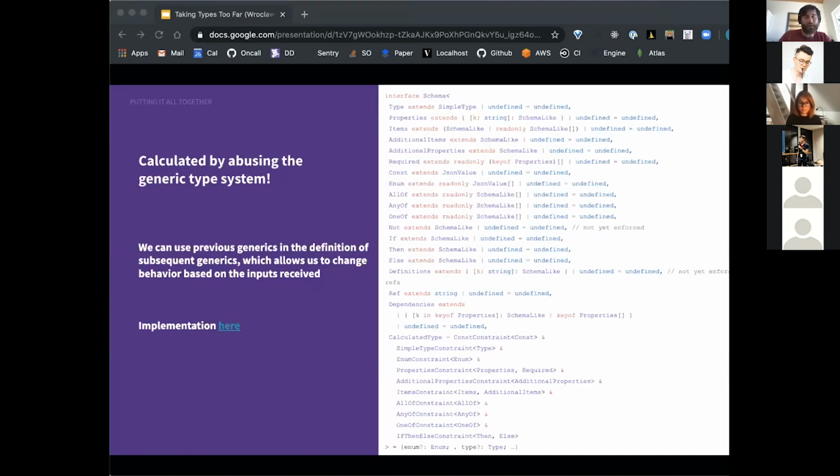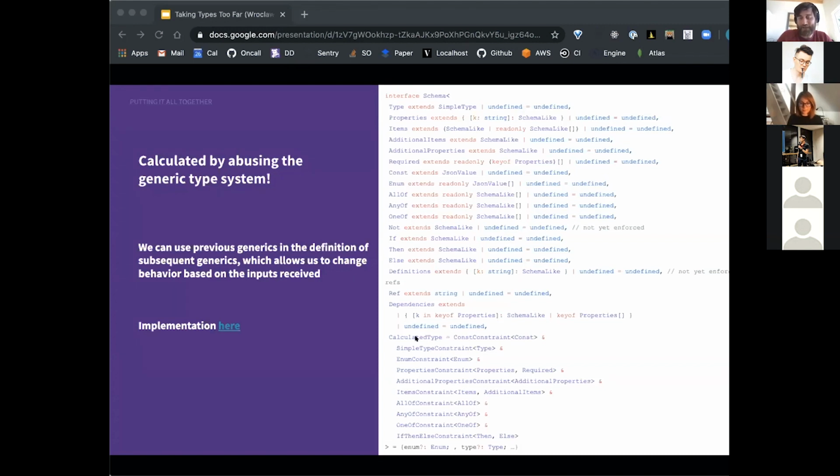So the key insight to making ts-json-validator was twofold. First, we can use previous generics in the definition of future generics. This is something that some people who write TypeScript don't realize. If you have a generic with lots of types, lots of properties, we can actually use, for example, the type variable here in a future property.